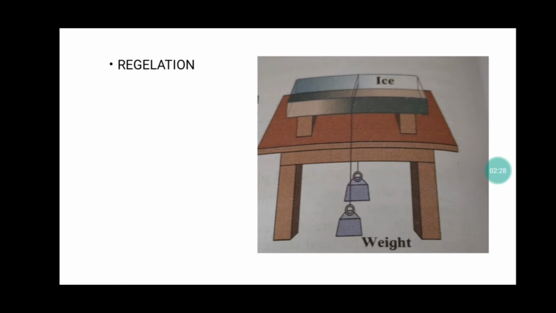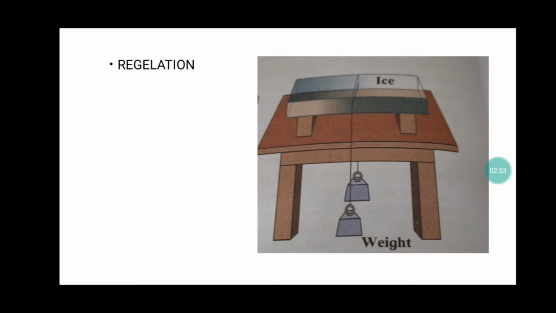So the melting point again increases to 0 degrees Celsius, right? So due to this, what happens? The water gets converted into ice, right? So the upper surface is again ice. So this goes on taking place as the wire totally moves out of the ice without breaking the ice.